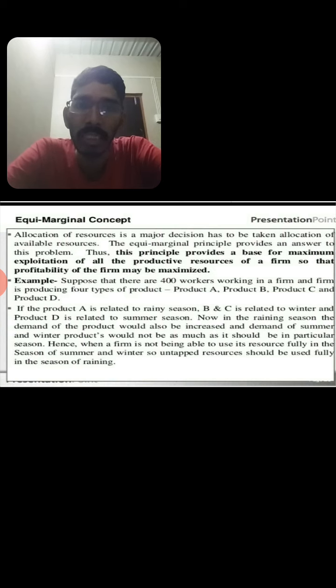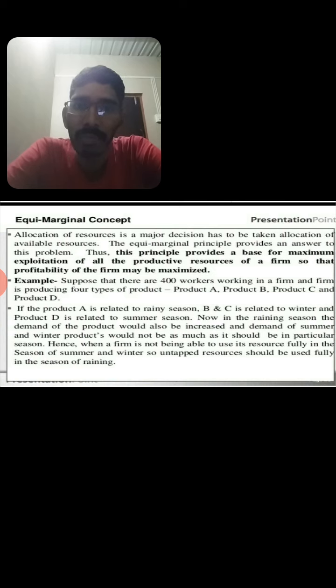Now in the rainy season the demand for the product would be increased. The demand for the summer and winter products would not be as much in that particular season.